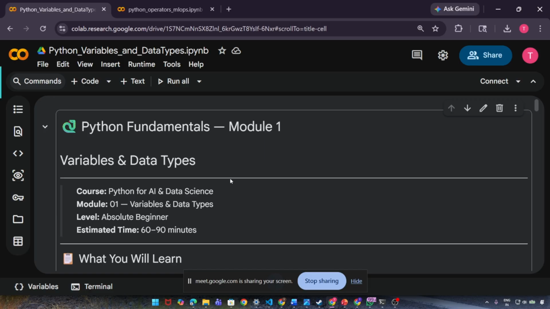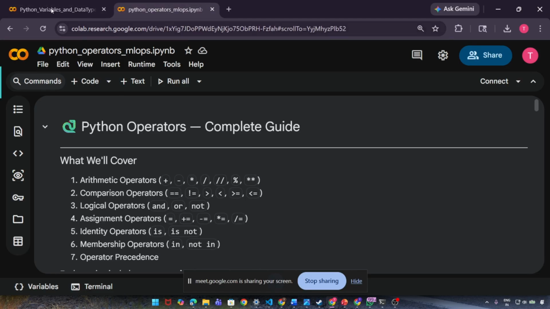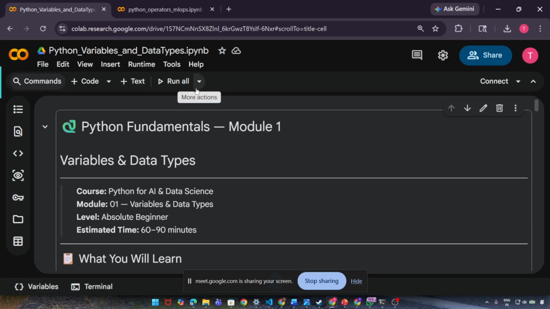So today we'll talk about two things: Python variables and data types, and Python operators. We'll talk about these things today. Okay, so that's it about Python fundamentals.